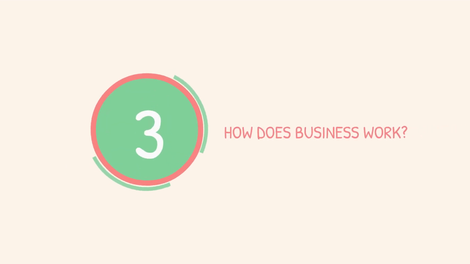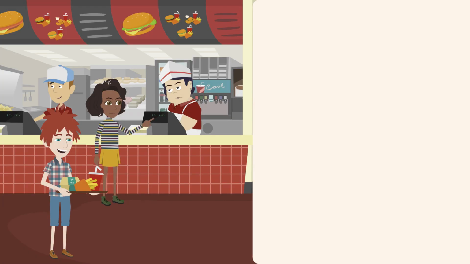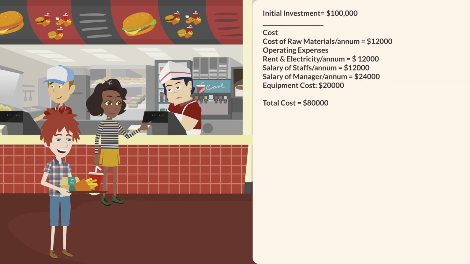Let's move on to how business works. Let's understand a small business with the help of an example. We'll take a look at George's burger joint. Imagine George invested $100,000 to start his small business. He rented a commercial property, employed 1 staff to prepare hamburgers, and hired 1 manager to oversee finance and operations.